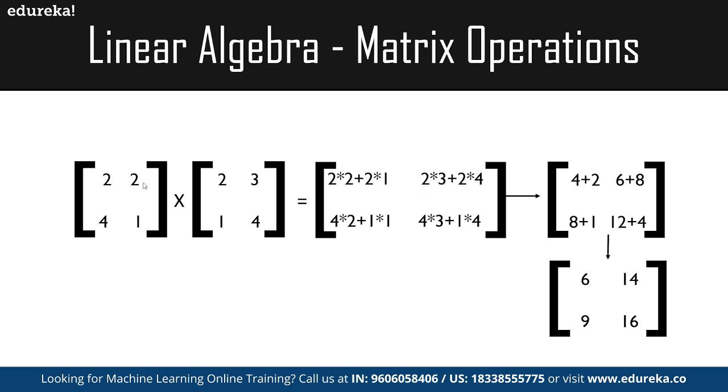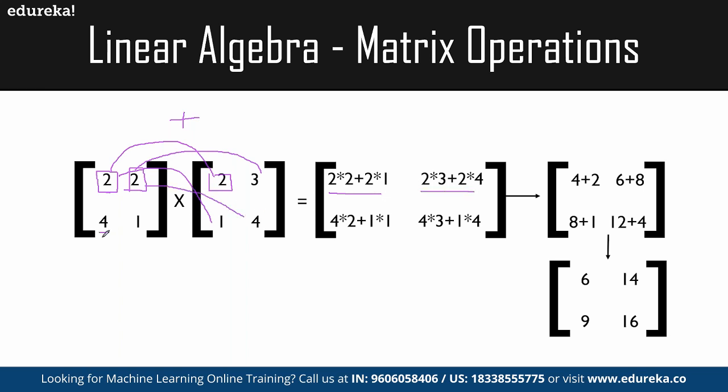Then for the second column, it is 2 multiplied by 3 plus 2 multiplied by 4.